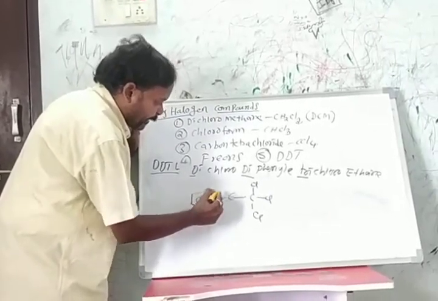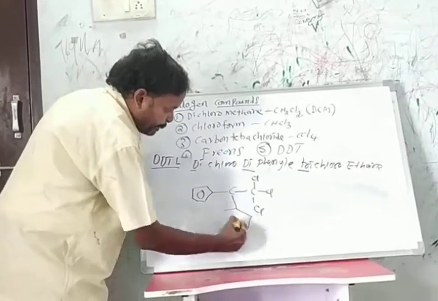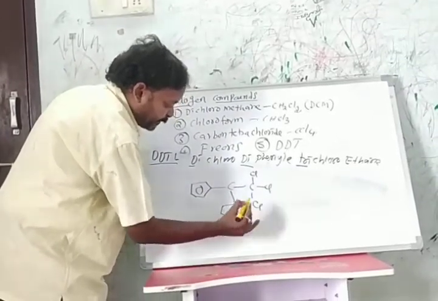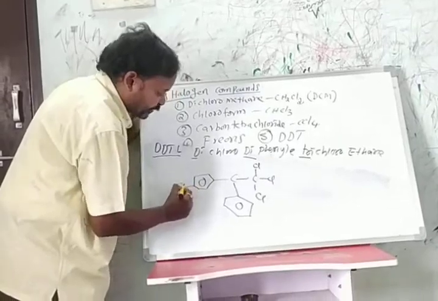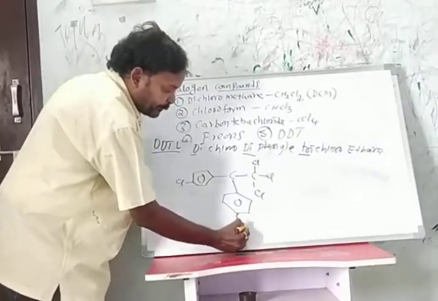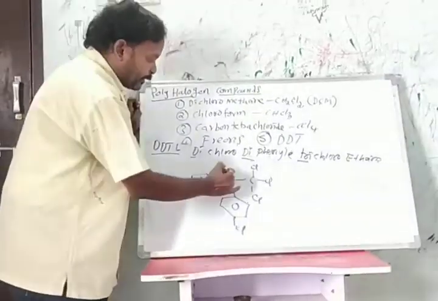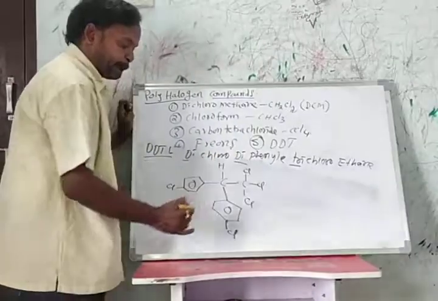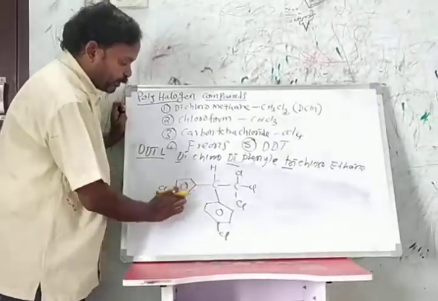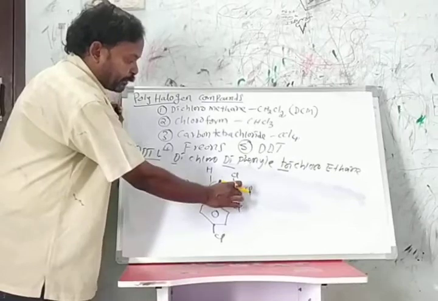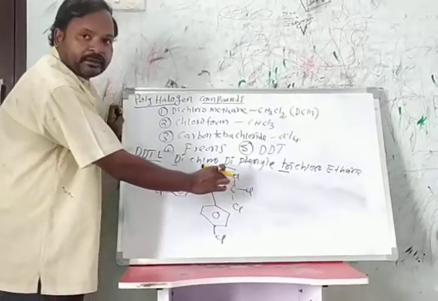This is the other phenyl. Here at the para position we have chlorine, and here at the para position we have chlorine. And here hydrogen.